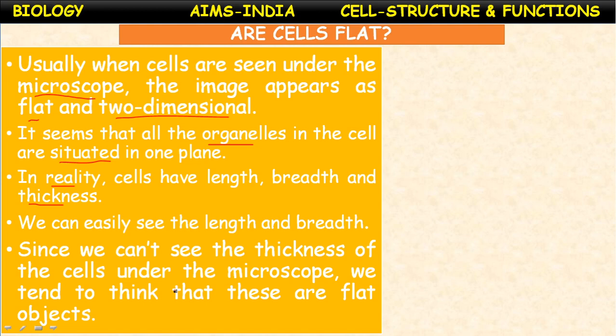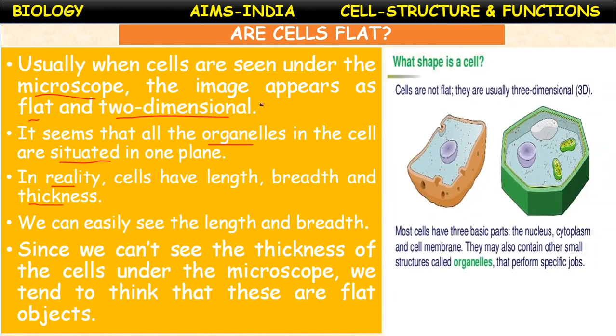So what is the shape of the cell? The shape of the cell is actually three-dimensional. What our eyes see is two-dimensional and flat, but cells are not flat. They are usually three-dimensional, 3D.